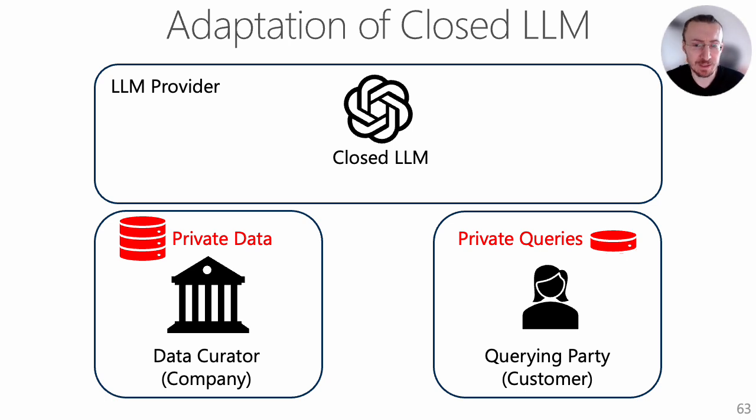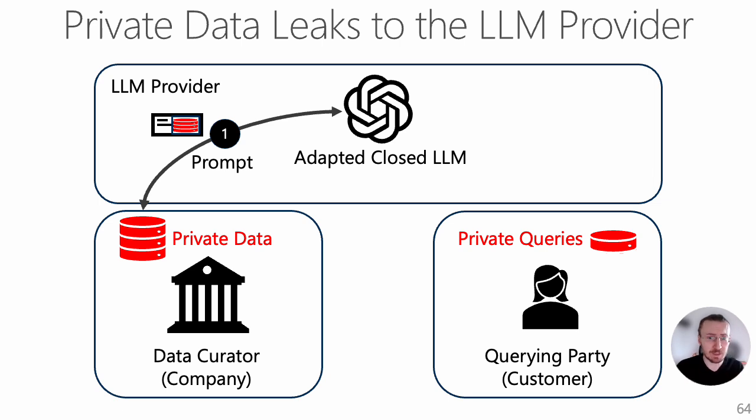Now let us look at the case when the data curator does not have any open LLM on-premise and would like to use a closed LLM from a model provider. First, the closed LLM has to be adapted to a given private data. This can be done, for example, through discrete prompts. However, the private data in this case is released to the LLM provider.